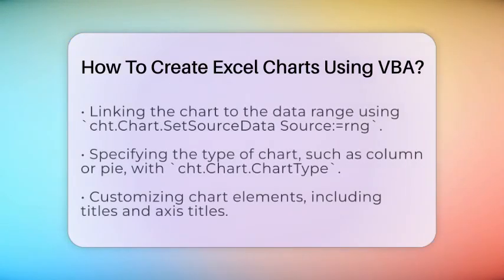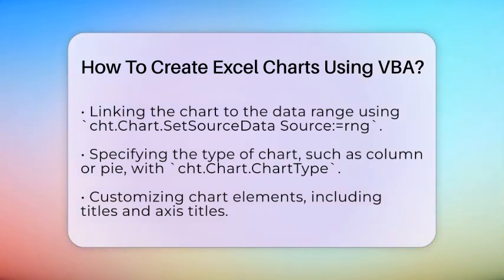You can also customize your chart elements. For instance, if you want to add a title, you can write cht.Chart.HasTitle = True and cht.Chart.ChartTitle.Text = "Sales Data". Similarly, you can add axis titles by using cht.Chart.Axes(xlCategory).HasTitle = True and cht.Chart.Axes(xlValue).HasTitle = True. If you want to adjust the chart's position or size, you can modify the left, top, width, and height properties